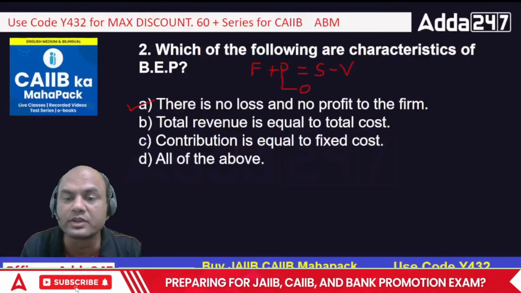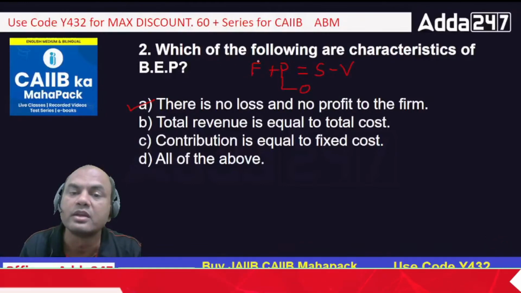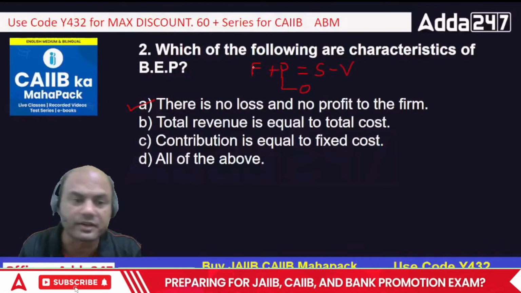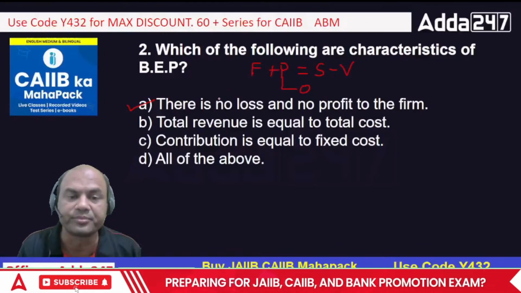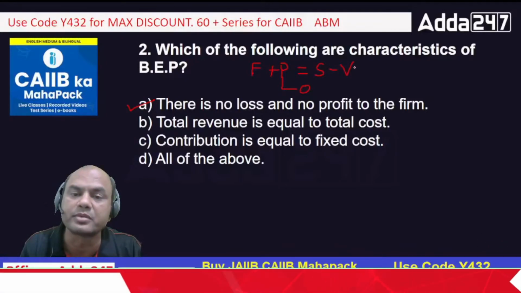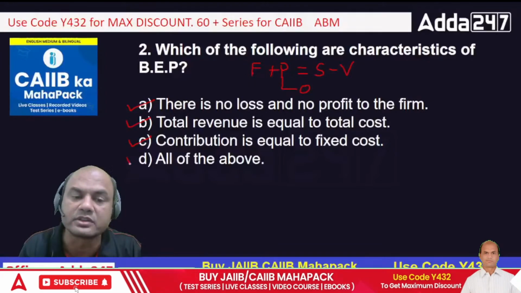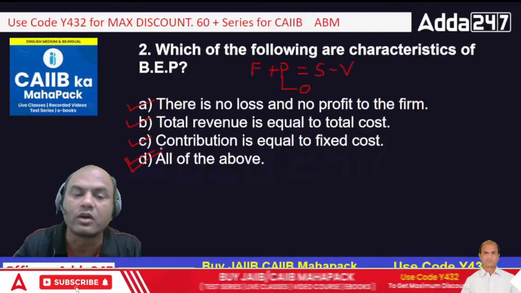The total revenue is equal to total cost, isn't it? Whatever I am earning from the sales minus variable cost is equal to the total expenses, isn't it? So that's the point over here. Third one, contribution is equal to fixed cost. See, S minus V is equal to contribution, and that is equal to the fixed cost. So C is true, B is true, and D is also true. So the correct answer is all of the above.